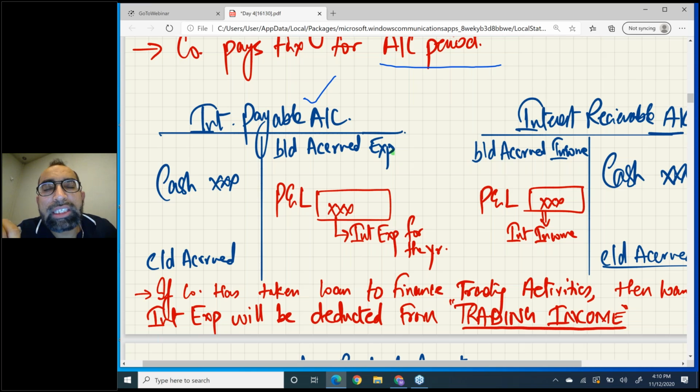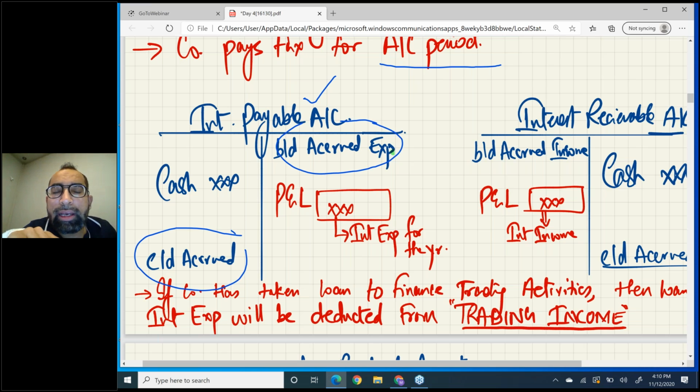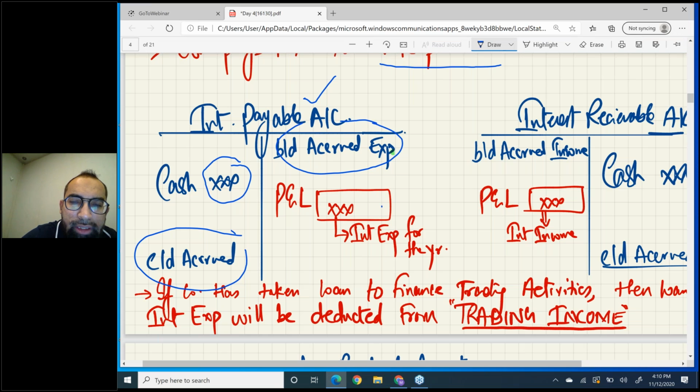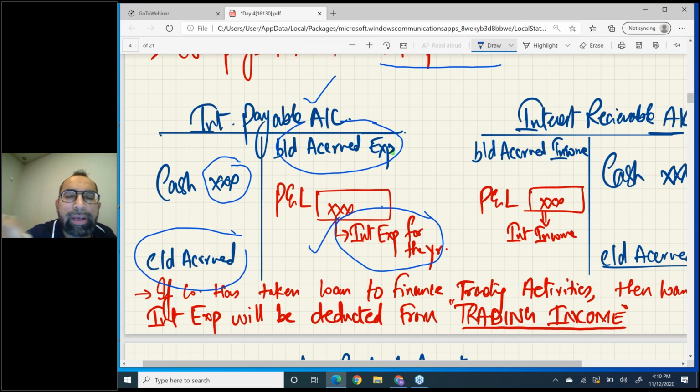For companies, interest expense is also deducted on accrual basis. And in the exam they have given you the opening accrued expense, the closing accrued expense, the closing liability, and the actual interest paid during the year. These three things are given. You need to fix these three things in the account, and automatically you will get this red thing, the interest expense for the year. Automatically you will get this balancing figure.